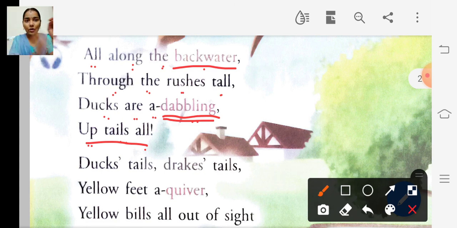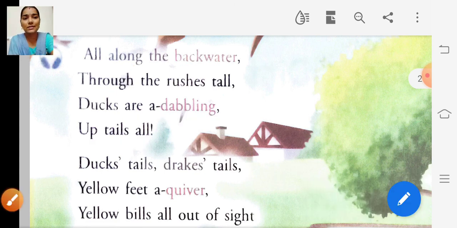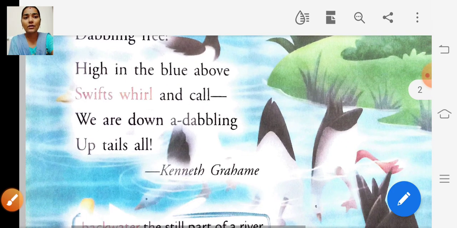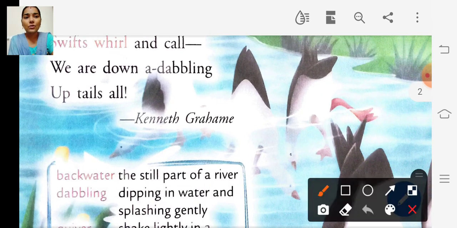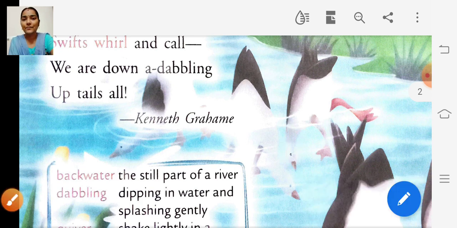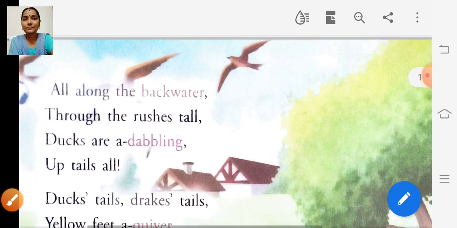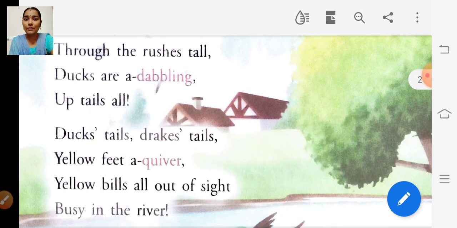Look at the picture, you can see. The ducks are dipping in the water and splashing gently. Why are these ducks doing like that? To search for their food.